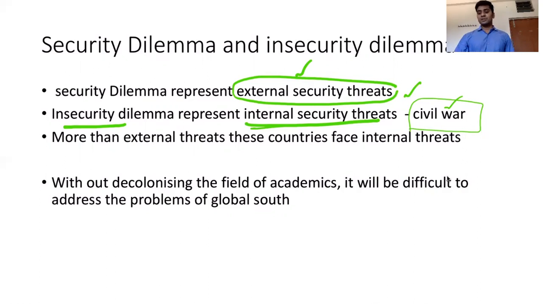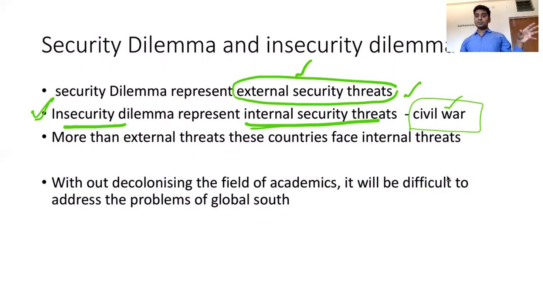So these countries are facing, majorly, problems of internal security dilemma. That internal security dilemma is called insecurity dilemma. What these third world countries are facing today is problems not only from external sources, but more majorly they are facing insecurity dilemma, that is, the threats from internal actors of the state itself. So this is the difference.